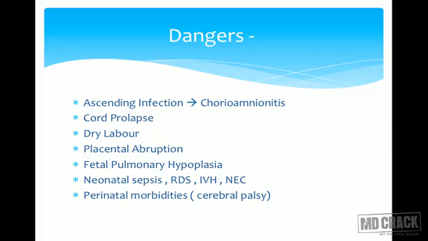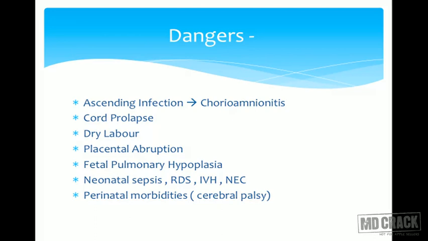Dangers: ascending infection and setting up of chorioamnionitis. There can be cord prolapse, because in polyhydramnios, when membranes suddenly burst and liquor flows, along with that the cord can come out suddenly, and that can lead to even fetal death. So it's an obstetric emergency again, and we should always think of this entity when we are dealing with polyhydramnios, that PROM can take place and the cord can get prolapsed.